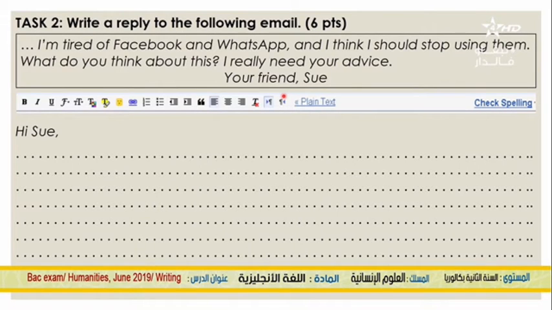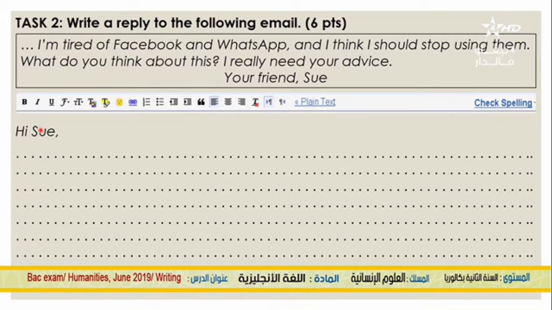So, task number 2. I am tired of Facebook, and let me read from the beginning. Task number 2, write a reply to the following email. I'm tired of Facebook and WhatsApp, and I think I should stop using them. What do you think about this? I really need your advice. Your friend, Sue. And your email should begin like this.